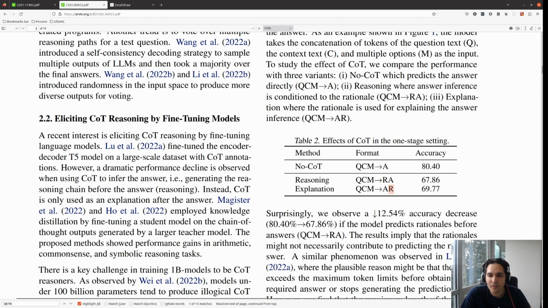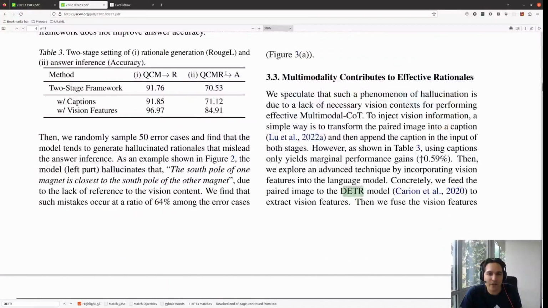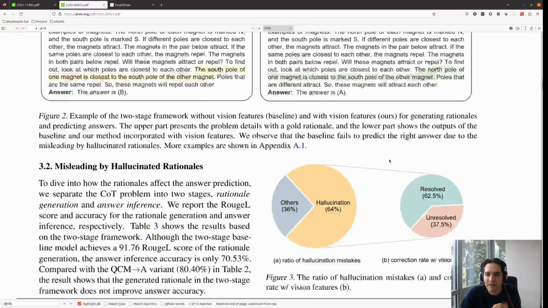So if they just predict rationality before the answer, the accuracy is calculated based on the final answer. So if we just do this, we say predict rationality, then give us the answer. This is different from the chain of thought, where we say generate rationality, and at the end give us the answer. So we are not adding rationality here compared to what we had here. This is different from that.